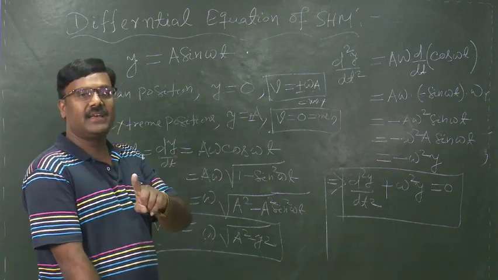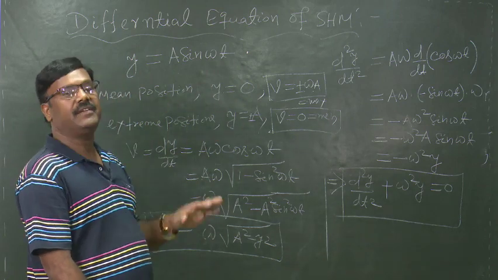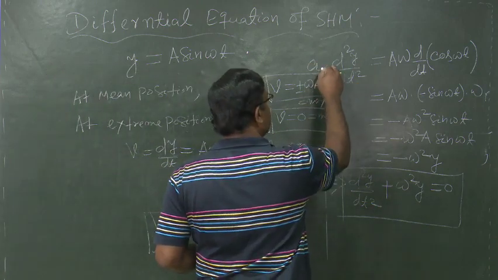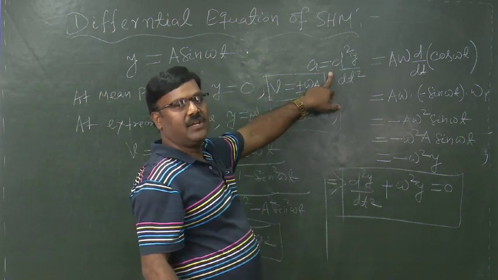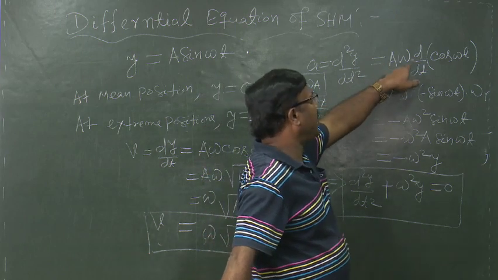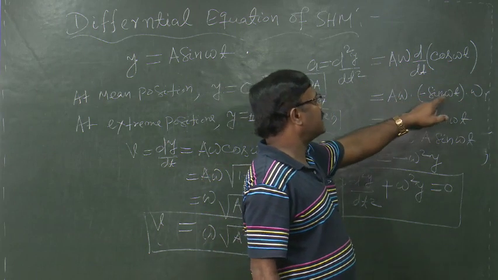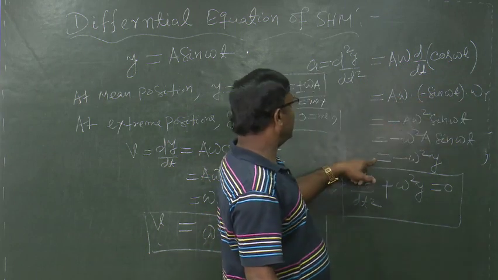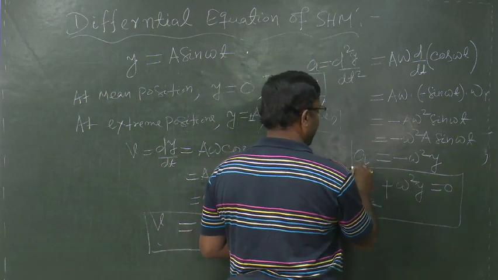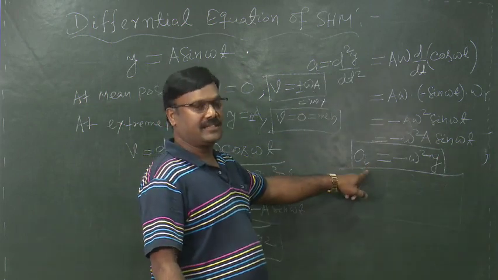Here acceleration is the derivative of velocity. That means it is the double derivative of displacement, here d square y by dt square. So, this can be termed as acceleration. So, acceleration will be equal to d square y by dt square is equal to a omega d by dt of cos omega t, which can be written as a omega into minus sin omega t into omega. Now, lastly we can get a is equal to minus omega square y. This is the expression for the acceleration.